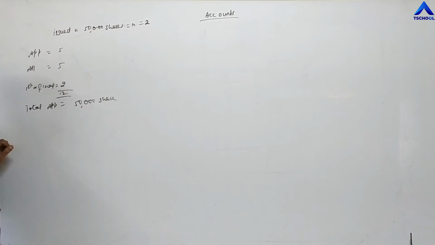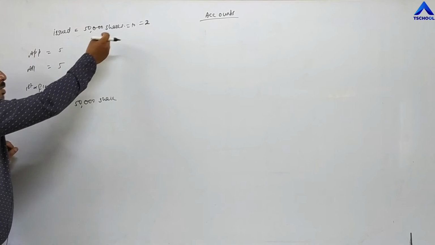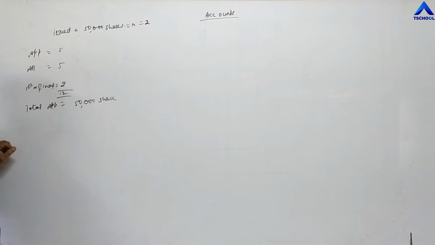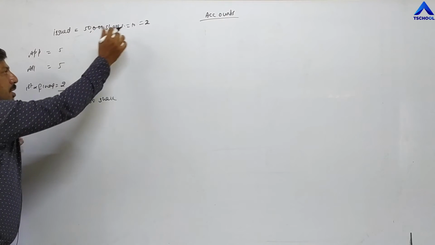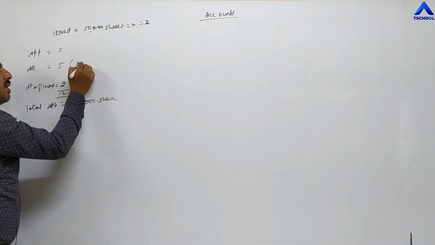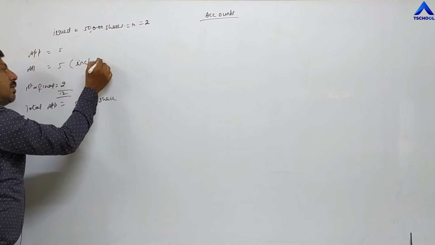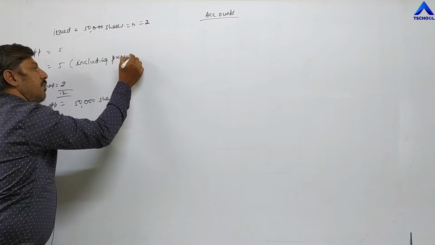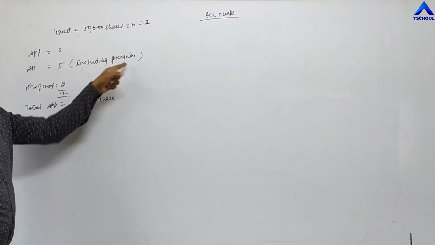Such type of information is given. Or premium of 2 rupees will be taken by the company at the time of allotment. For example, information is given that premium of 2 rupees will be taken by the company at the time of allotment. It means here premium is included, including premium. So in this way, information is given in the question, including premium.